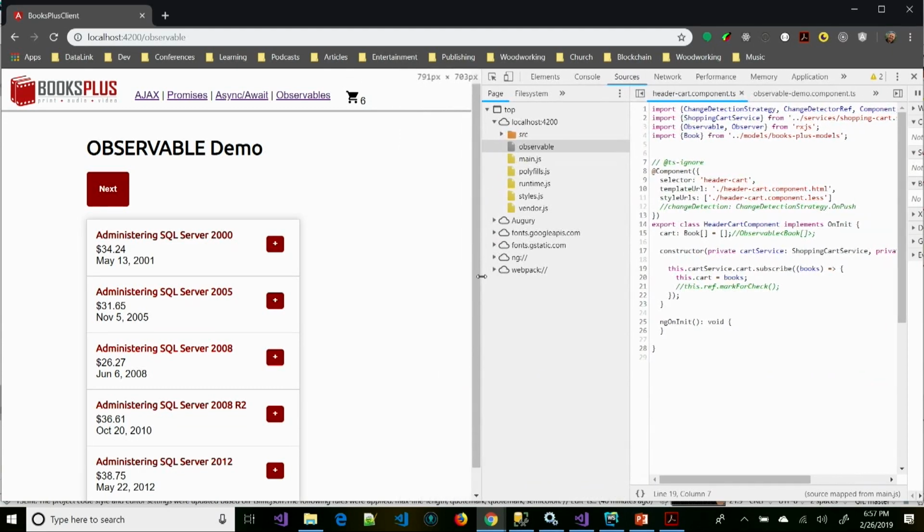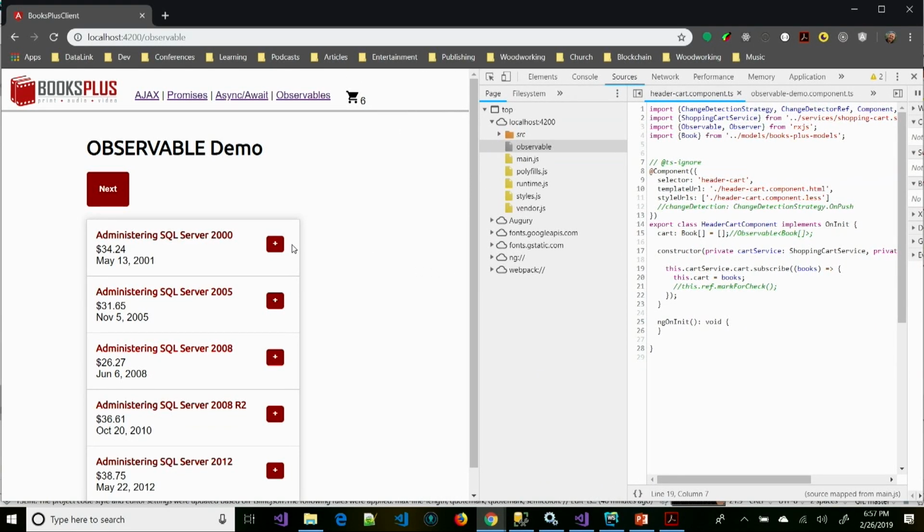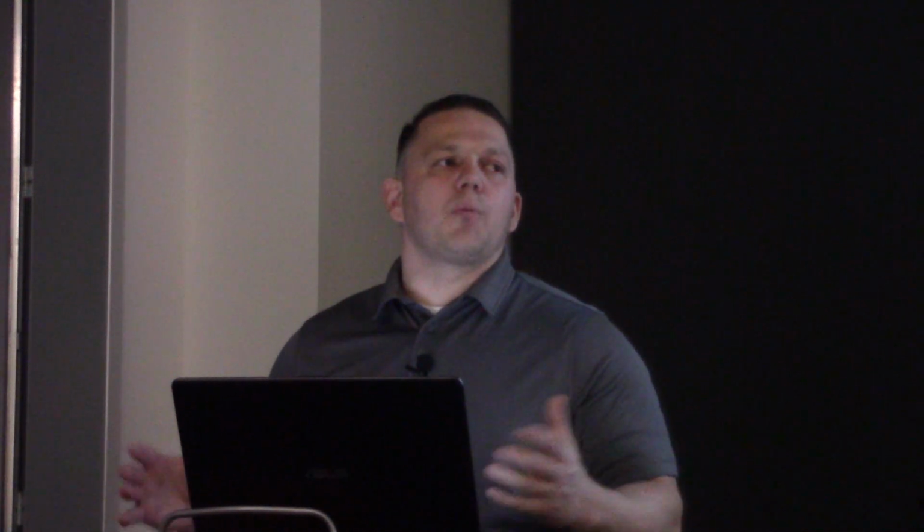One last thing that I wanted to note here is this: if you've ever worked with Windows applications with WPF, they use MVVM inside of there. This is almost, I mean, this is MVVM really. It's almost identical to the way MVVM is implemented in WPF. And so if you've ever worked with that, if you start thinking that direction, that's really where this power comes in. We can have multiple subscribers to the same observable, and we can subscribe and unsubscribe, and you can also cancel events. So you just have a lot more flexibility and power than you do with promises.